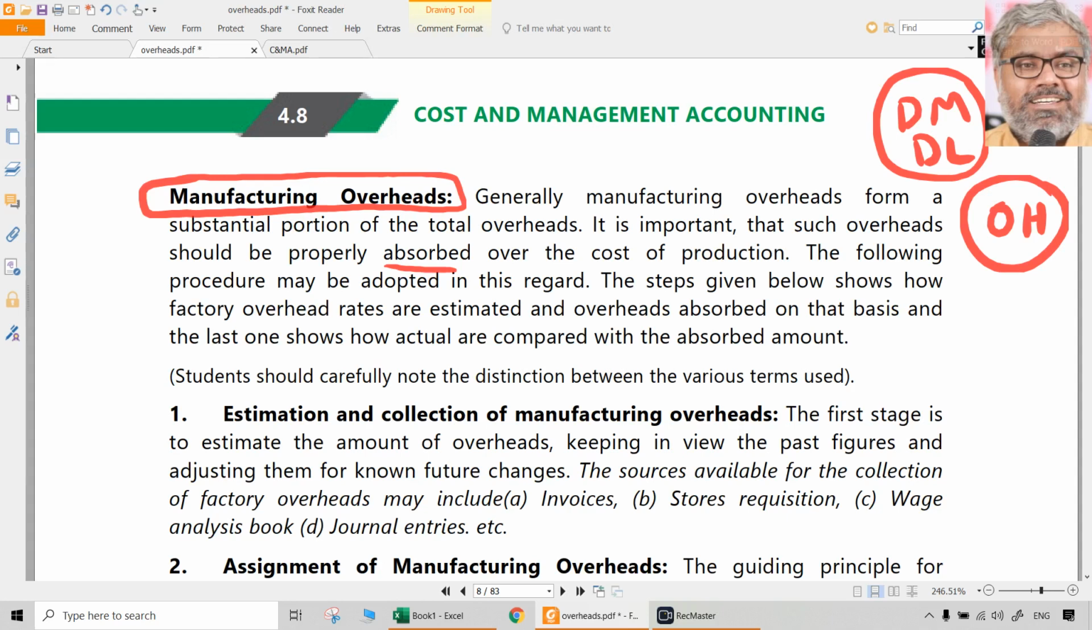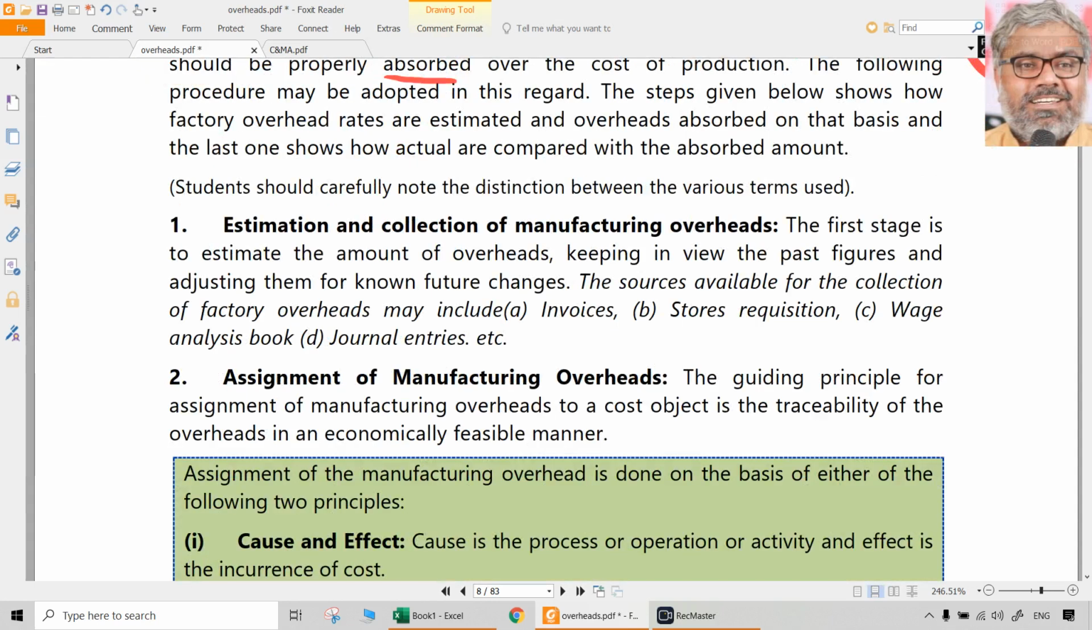Then how do you determine in advance, even without incurring? Do we have some magical powers so that we can predict how much the overheads will be in future? Not possible. Nobody has those magical powers. So what do we have to do? We have to take the past experience into consideration. Simply, first of all, we have to estimate what the manufacturing overheads are going to be on the basis of past figures.